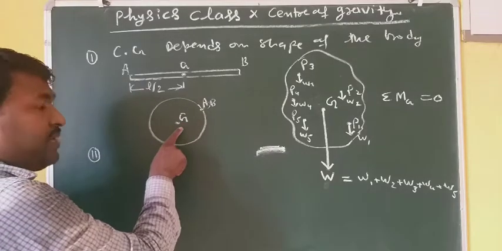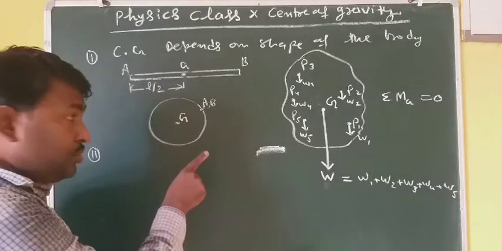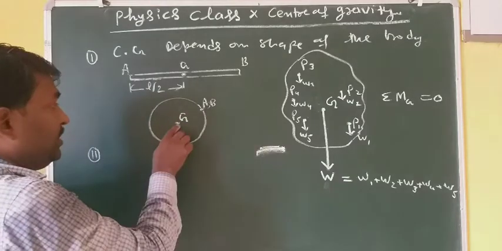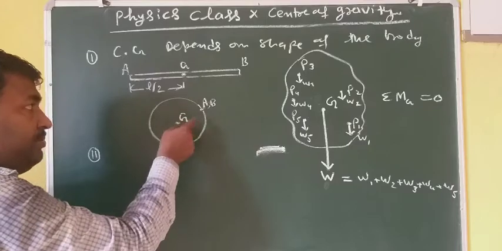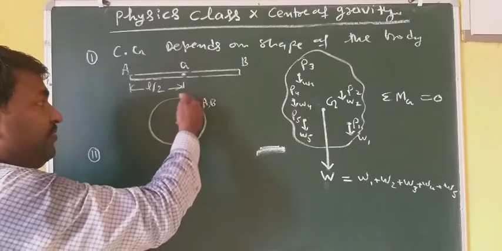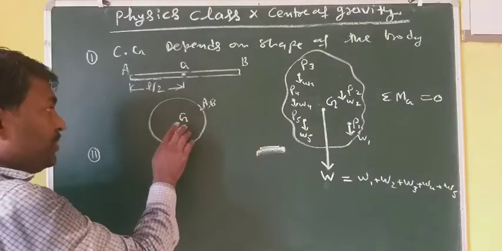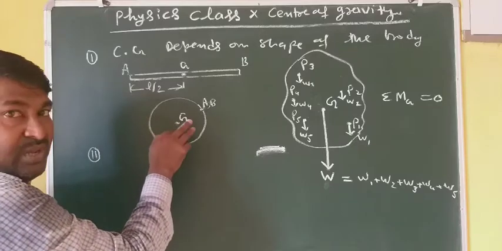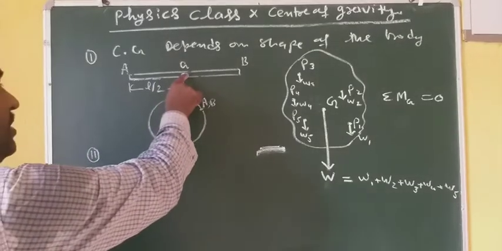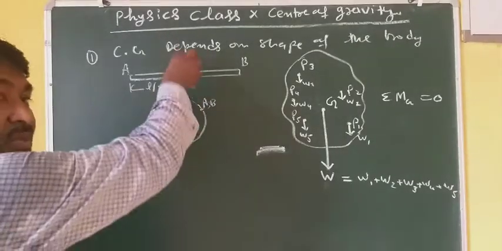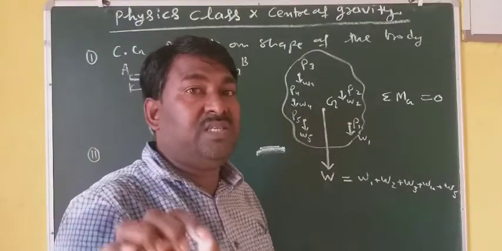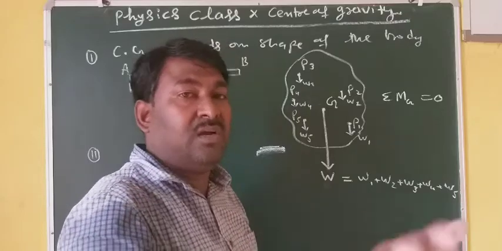Now the position of center of gravity is changed. So this time this point is not within the material. Here there is no material of the body. The body's material is at the periphery of this circle or ring. So in this situation, center of gravity is not lying within the material of the body, whereas here the center of gravity is lying within the material. So it is not necessary that center of gravity will always lie within the material of the body.